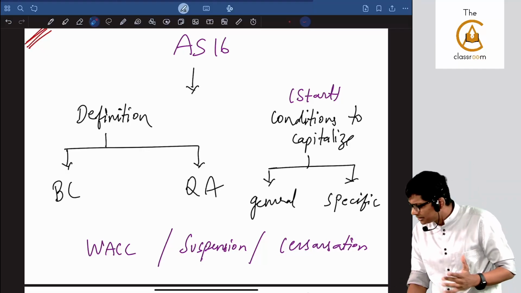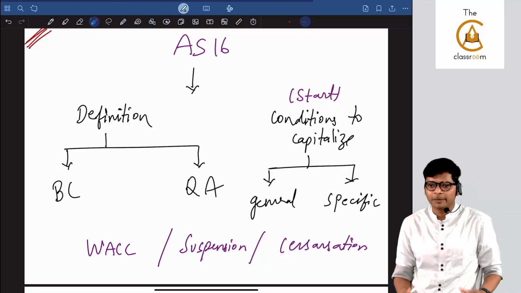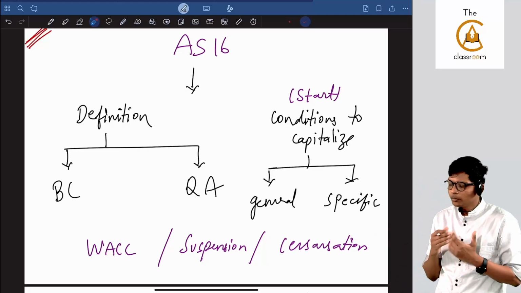Following, guys? That's it. We have spent 17 minutes on AS 16. That's it. Quick revision. Done. We will proceed to the sums.